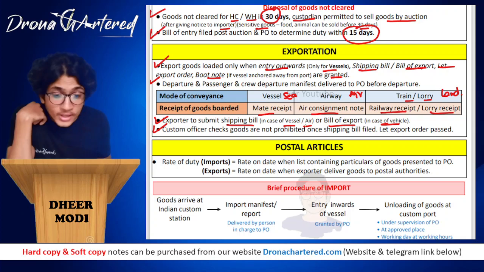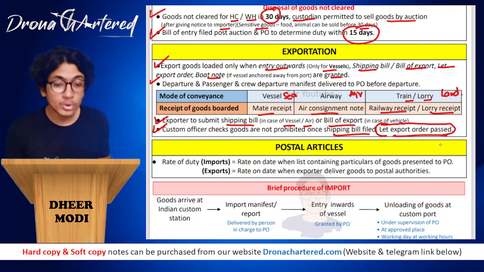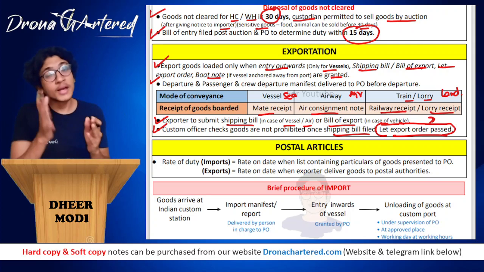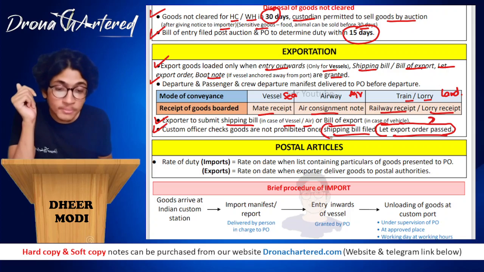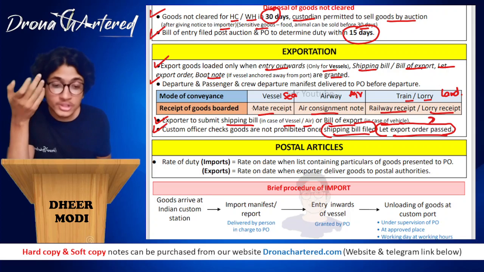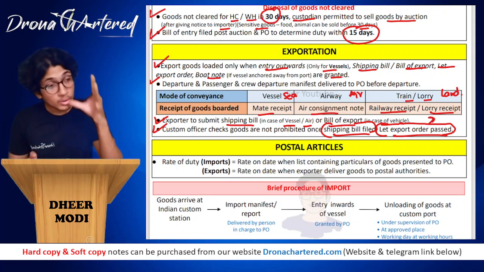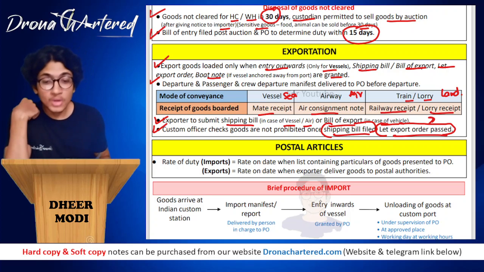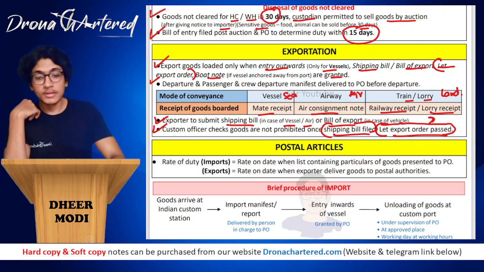Custom officer checks that goods are not prohibited once the shipping bill has been filed, and then the let export order is passed. This let export order is passed by your custom officer. That means he is allowing that yes, I allow you to export. So only once the shipping bill, or bill of export, has been filed will your custom officer check that whatever goods you are taking are okay and there is no harm in them. Only then will he give you your let export order. Okay, so these items that I was telling you, let export order, all of this has been covered.